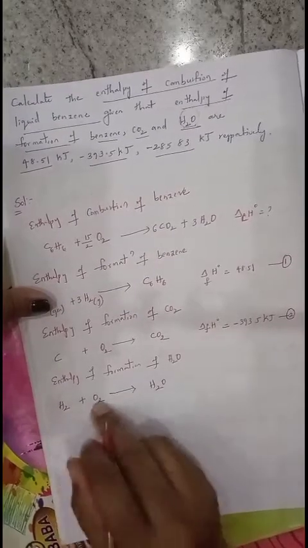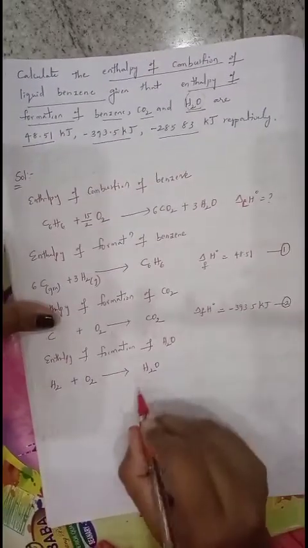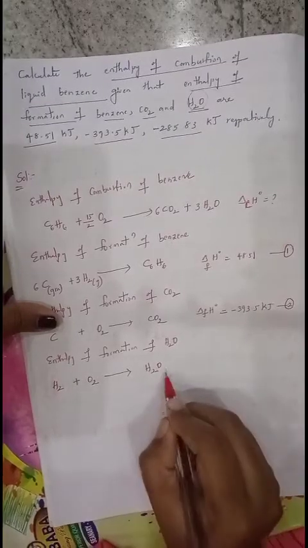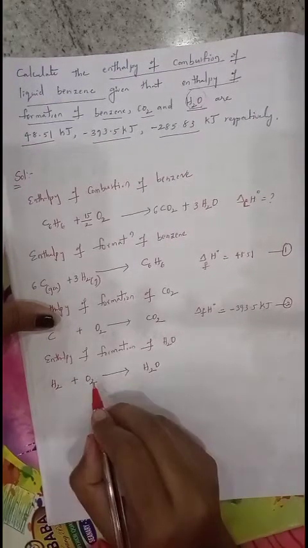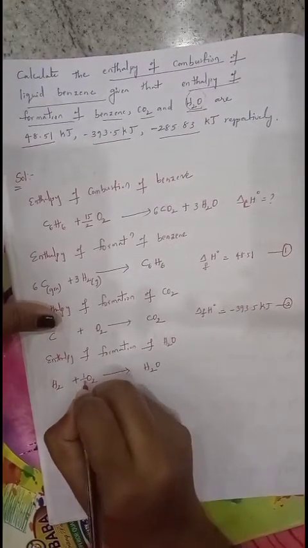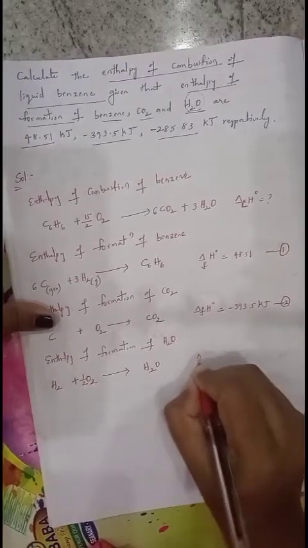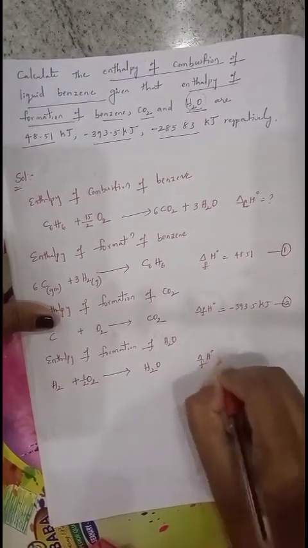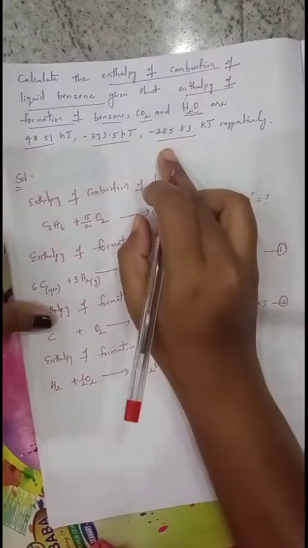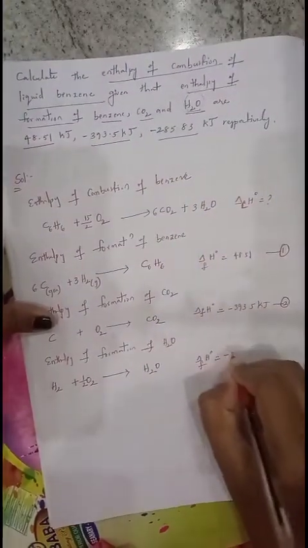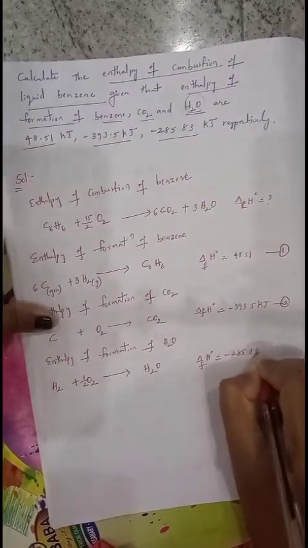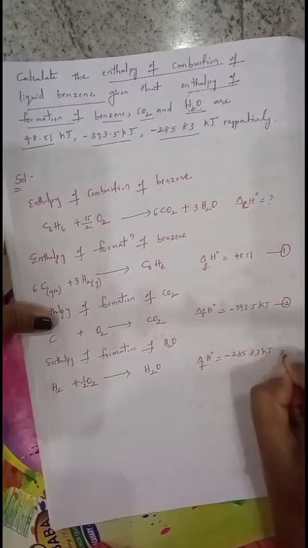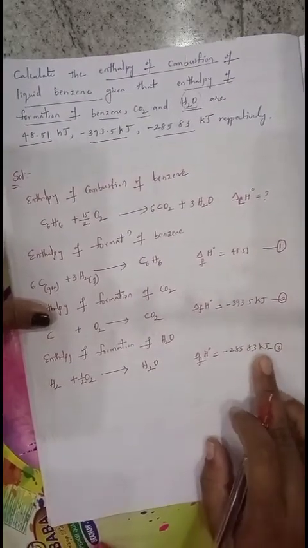In nature, they can exist only in this form. 2 hydrogens are balanced on both sides. Oxygen formed here is only 1, but we have taken 2, so balance that. Take here 1 by 2. Now delta H naught for the formation of water is given in the problem, that is minus 285.83 kilojoules. This is the value. Consider this as the third equation.